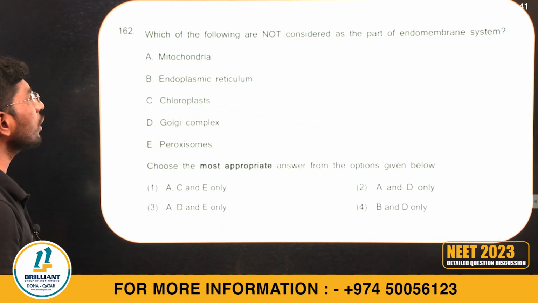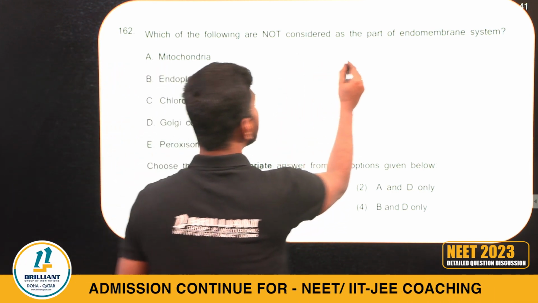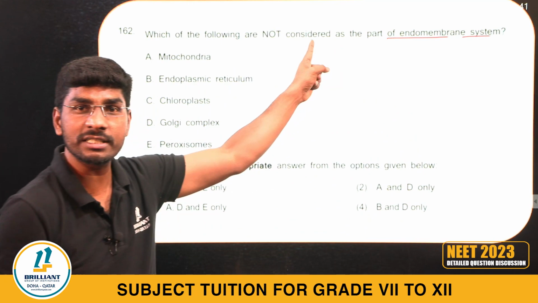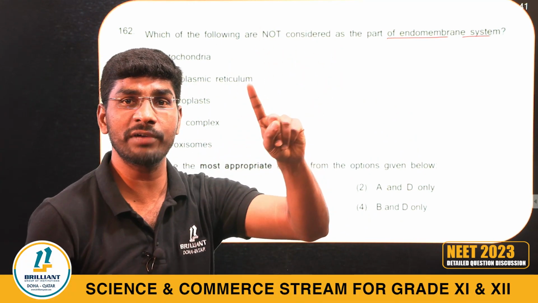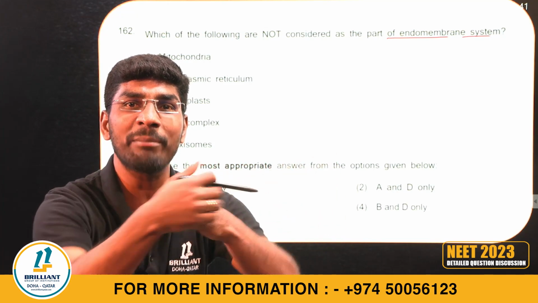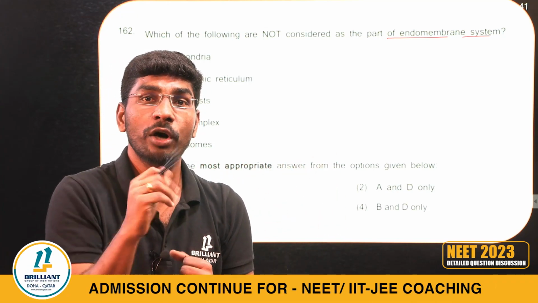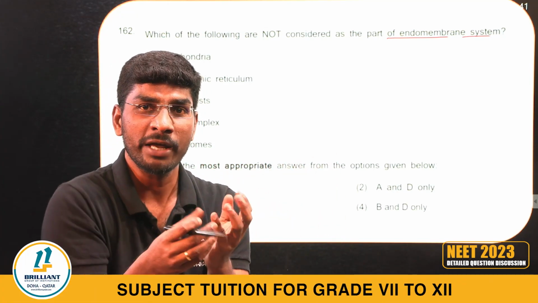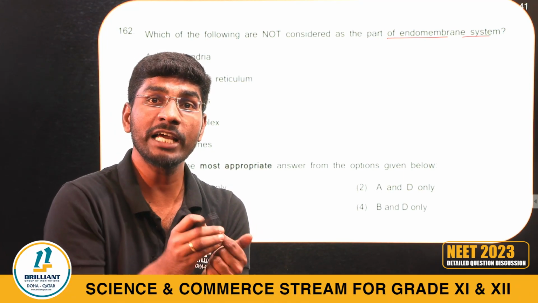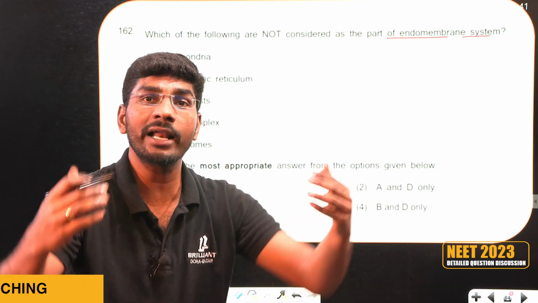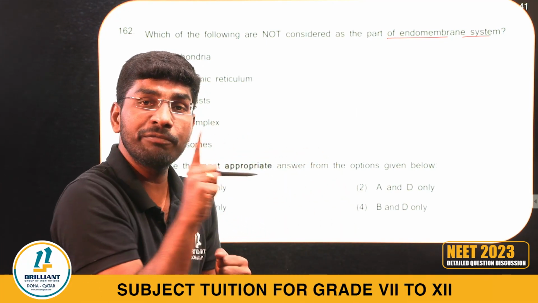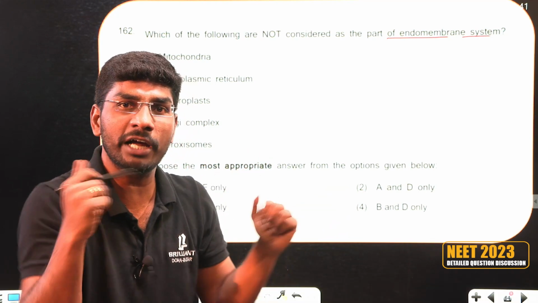162. Which of the following are not considered as a part of endomembrane system? If you're able to recall this, in cytology, Cell: The Unit of Life chapter, clearly I mentioned, I told you there are 4 organelles in the family. Do you remember what organelles are in the family? Endoplasmic reticulum, Golgi body, vacuole, lysosomes are the GERL family, I said. Endomembrane system family, I said. Now look there, which of the following are not a part of the endomembrane family?